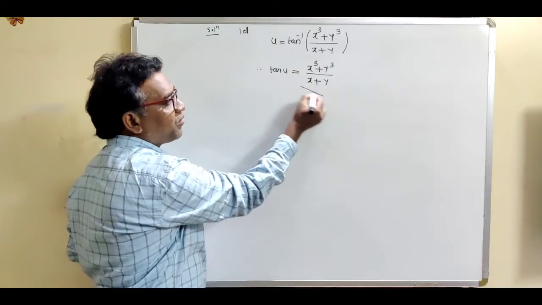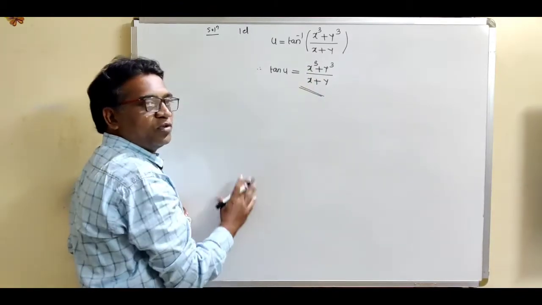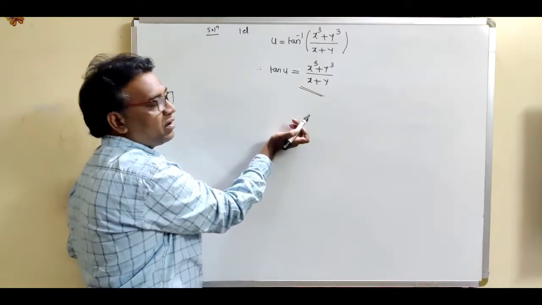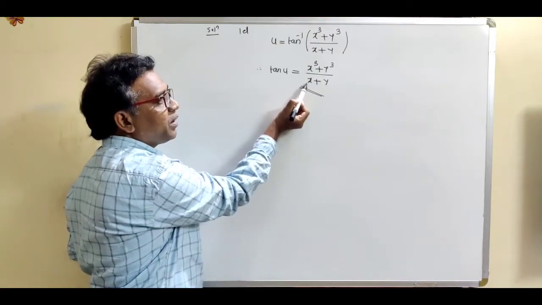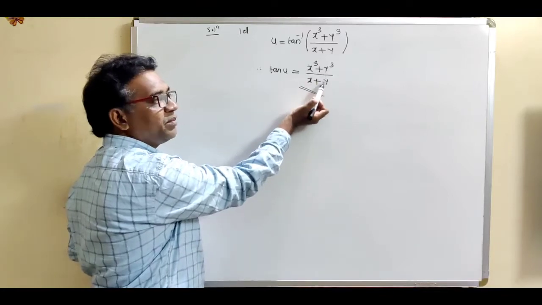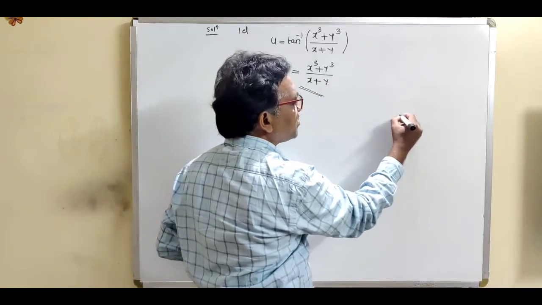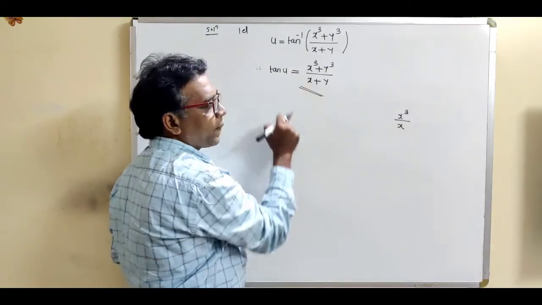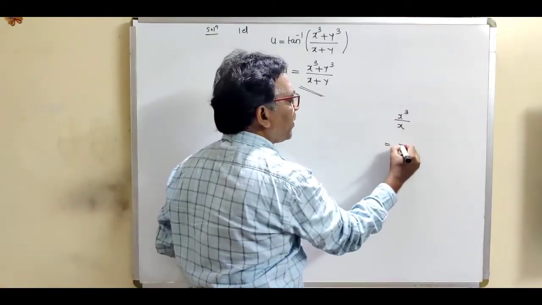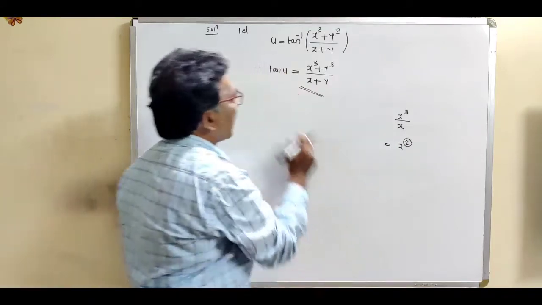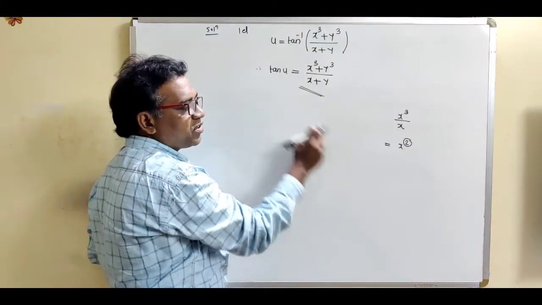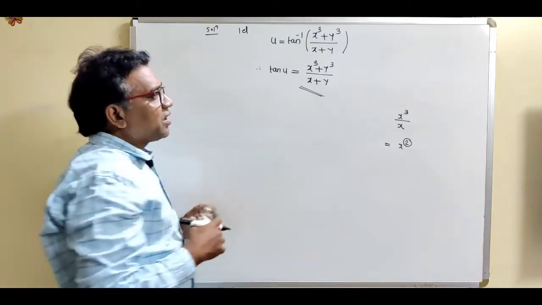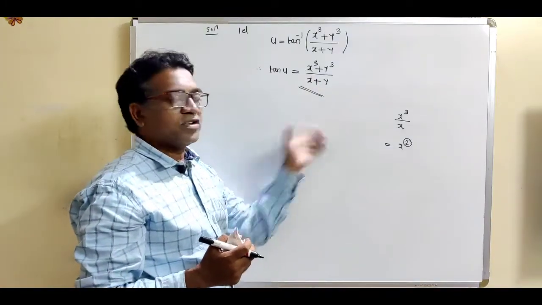So see how to calculate the degree of the given homogeneous function. Just consider either of the variables, either the variable x or the variable y. Now suppose you consider the variable x, then this is x cube upon x. So x cube upon x means it is x square. So tan u is a homogeneous function having degree 2. So see, orally we can calculate the degree of this homogeneous function.